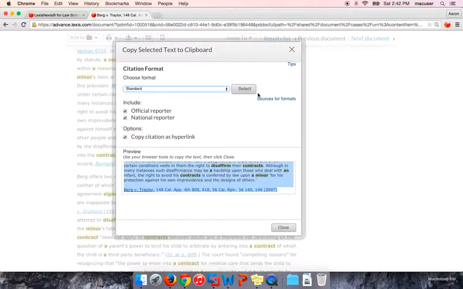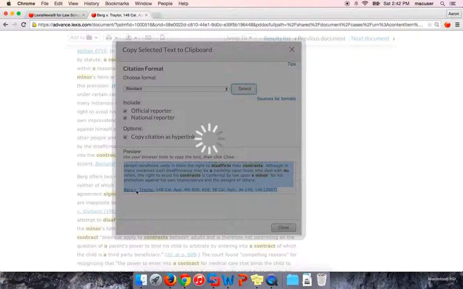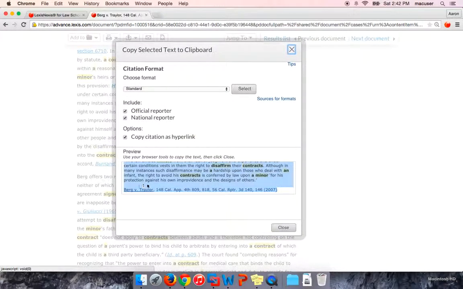Standard is the 19th edition Bluebook, so if you select standard and hit select, it will give you the cite in the proper Bluebook format, as well as the pinpoint page where that language came from. Here, that language I highlighted came from page 818. So at this point, you can copy and paste this into your documents.